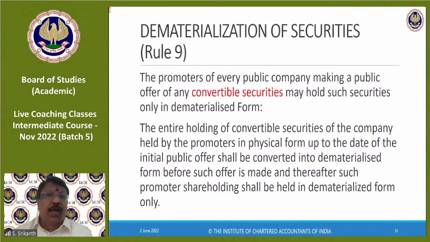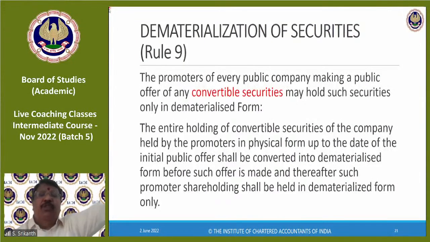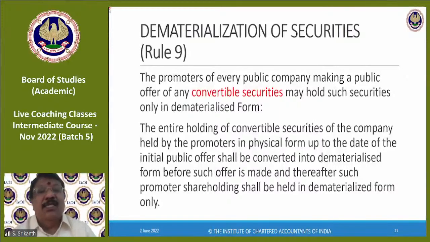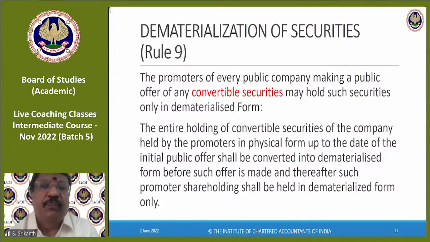Right. Now, Rule 9 of the Prospectus and Allotment of Securities Rules, just for your information, because this deals with public issue. So the promoters of every public company making a public offer of any convertible securities may hold such securities only in dematerialized form. Okay. See, what is a convertible security?